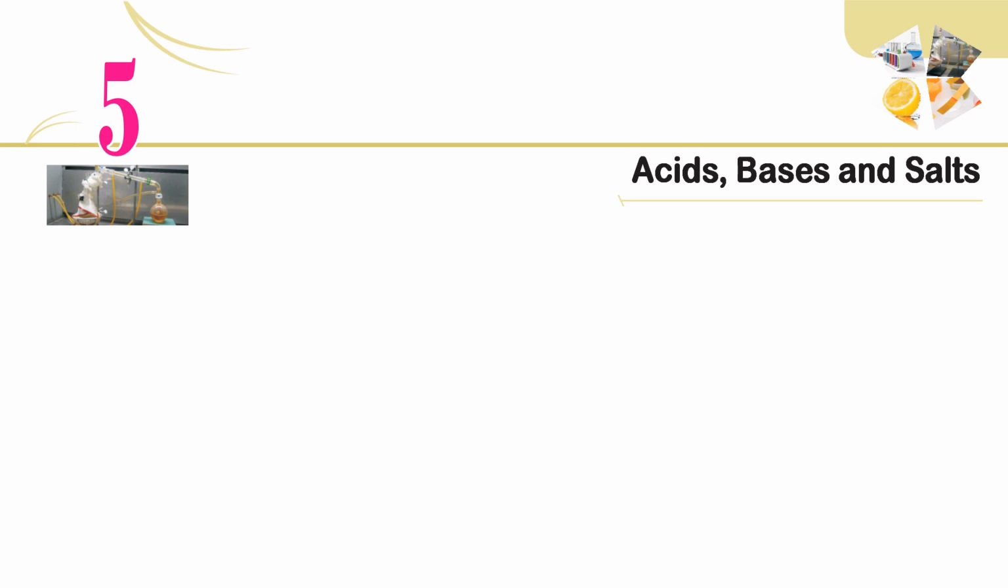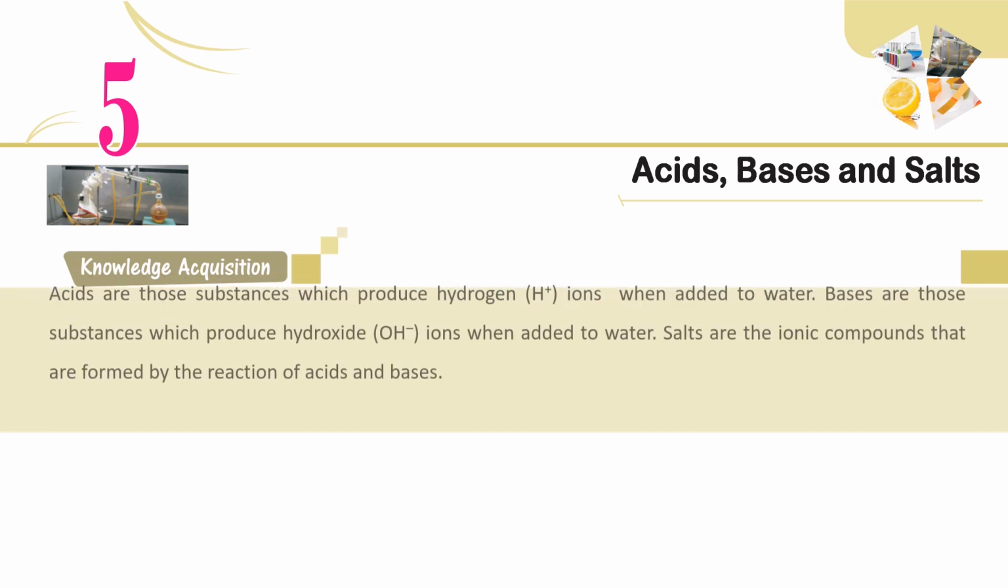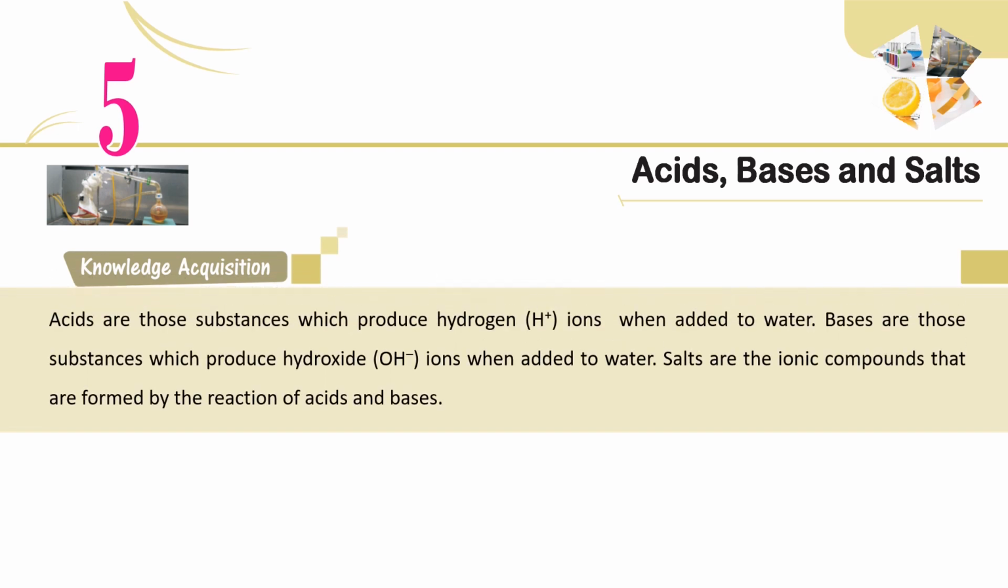Chapter 5. Acids, Bases and Salts. Knowledge acquisition. Acids are those substances which produce hydrogen, H+, ions when added to water. Bases are those substances which produce hydroxide, OH-, ions when added to water. Salts are the ionic compounds that are formed by the reaction of acids and bases.